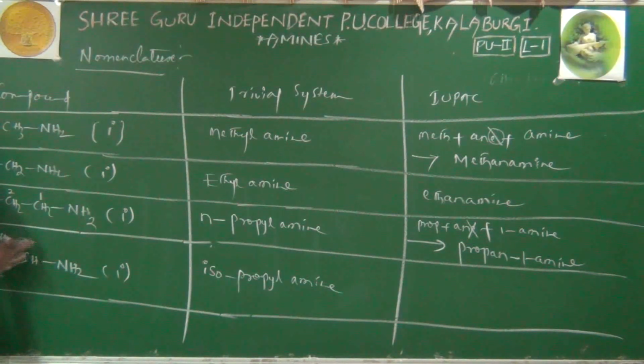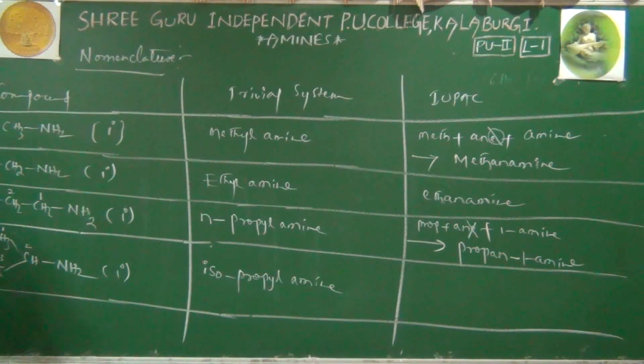We have to start numbering from any terminal carbon, and in that situation our functional group carbon should have the lower number. If I start from here, 1, 2, 3, the second carbon has the functional group. If I start from the other carbon, 1, 2, 3, again the second carbon has our functional group. That's why we can start from either carbon, it doesn't matter. Like this we have to start from terminal carbons, that is very important. Don't start from the middle carbon.